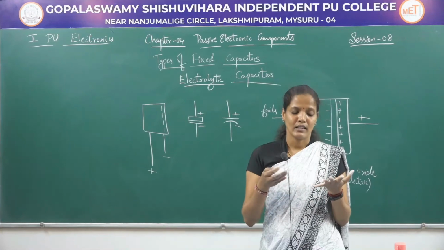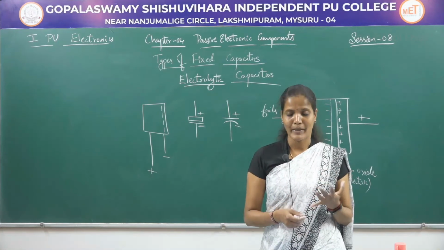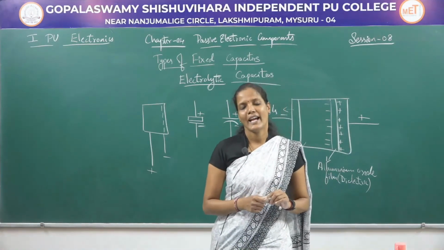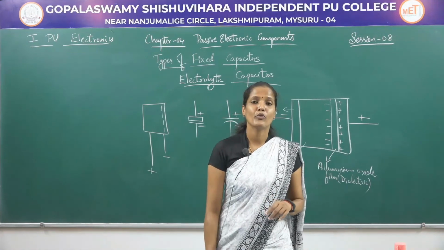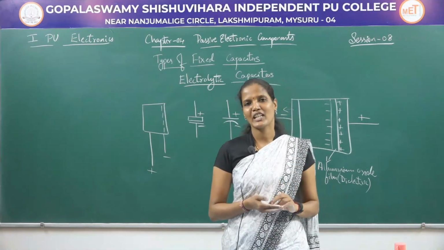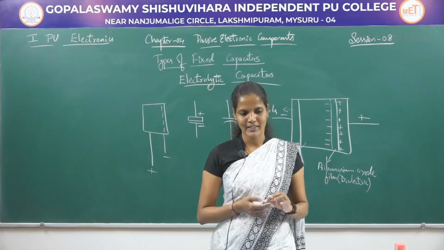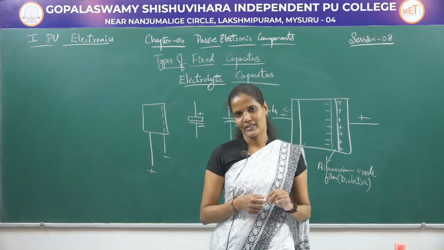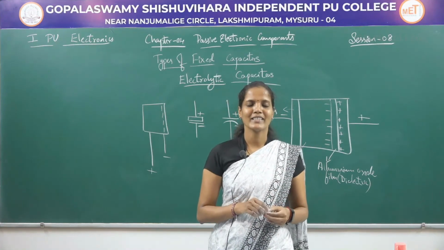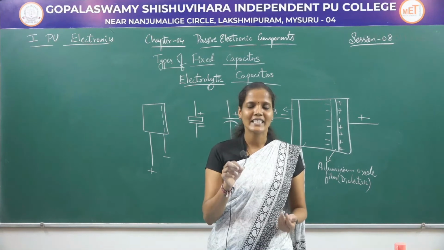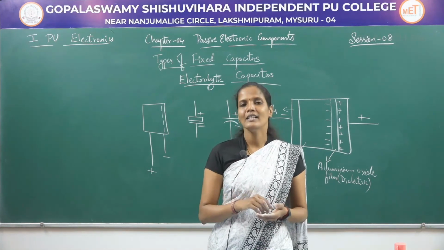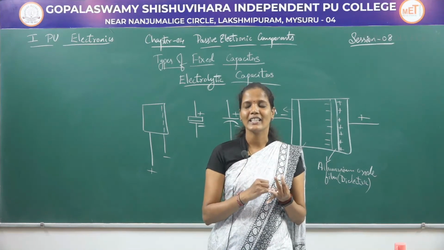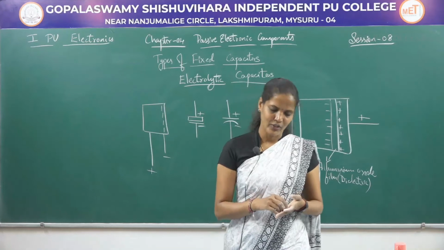Coming to the specifications of these capacitors, they are available in a range of 1 microfarad to 10,000 microfarad, and they have a voltage rating up to 450 volts. These specifications will be printed on the electrolytic capacitors because their size is slightly large compared to ceramic capacitors, where the capacitance value is indicated in terms of 3 digits, whereas here the value of the capacitance as well as the voltage rating will be printed on the electrolytic capacitor.